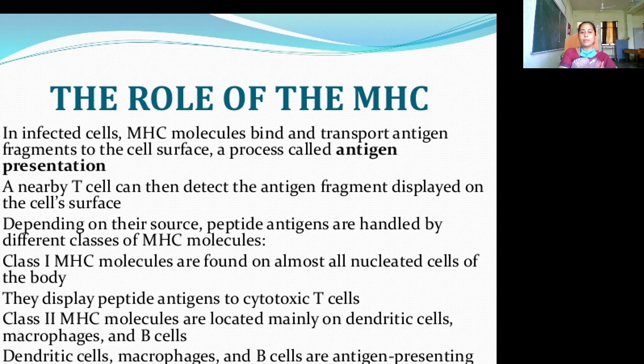They display peptide antigens to cytotoxic T cells. Class 2 MHC molecules are located mainly on dendritic cells, macrophages, and B cells. Dendritic cells, macrophages, and B cells are antigen presenting cells that display antigens to cytotoxic T cells and helper T cells.